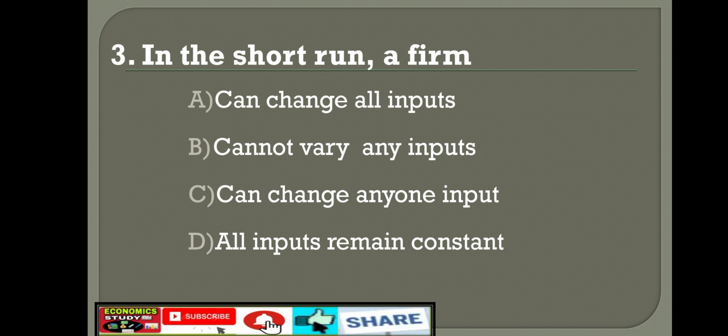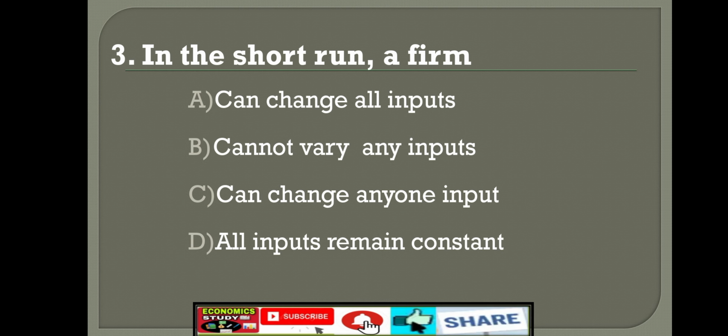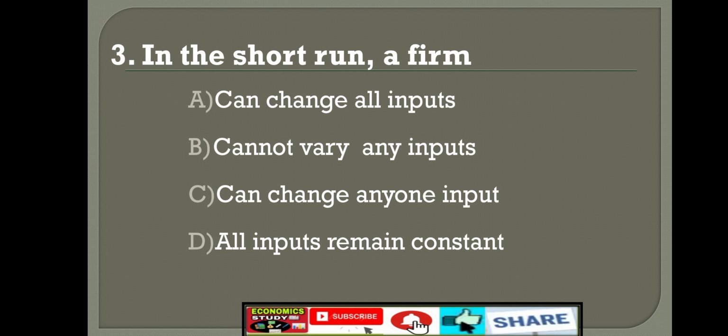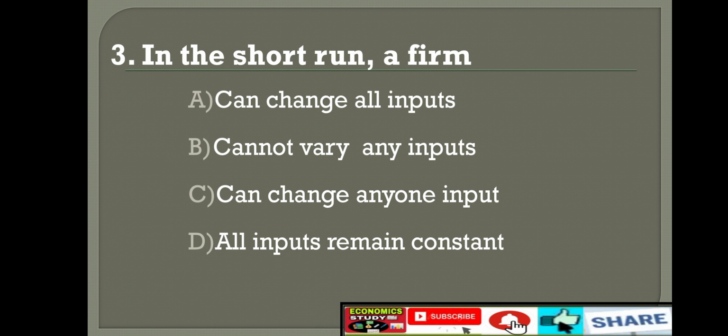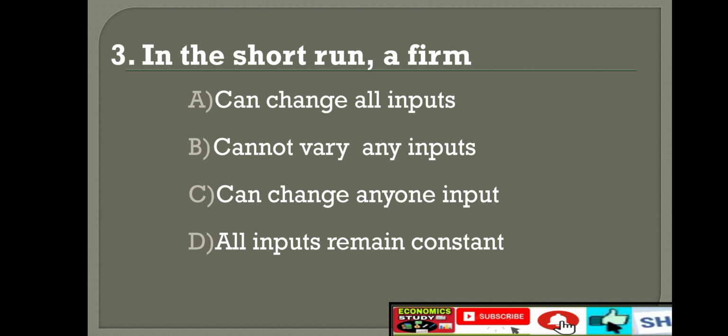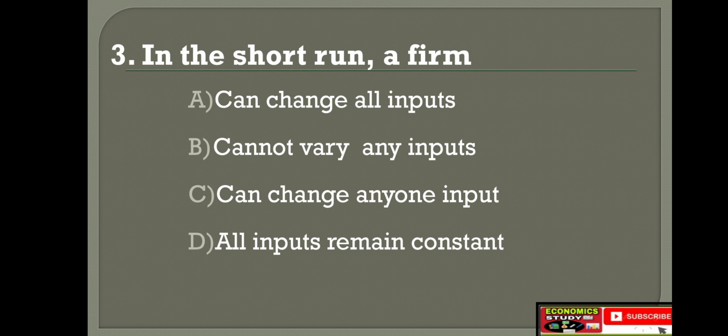In the short run, a firm, option A, can change all inputs. Option B, cannot vary any inputs. Option C, can change any one input. Option D, all inputs remain constant. This question is a little bit confusing. Options are nearer to the answer.